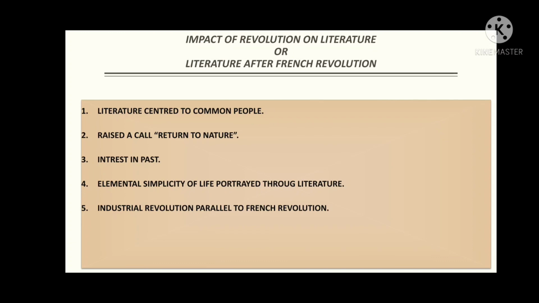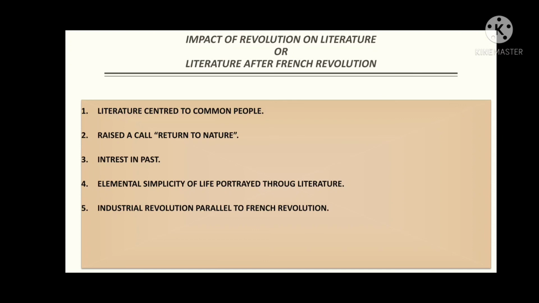The Romantic poets, like we can see, were very much inspired by nature. Even if they go for a walk on a beach, or they see wild flowers, they get inspired and they write poems on it. So after the French Revolution, the Romantic poets urged the people of England to live a simple life and to gain happiness from the elemental simplicity of life.